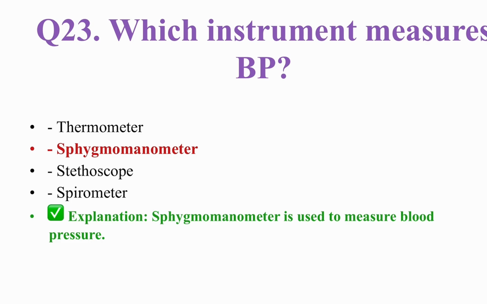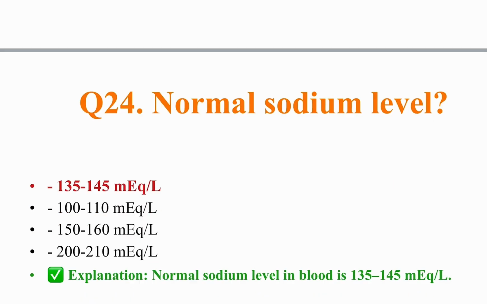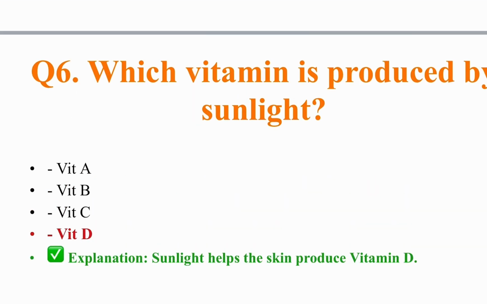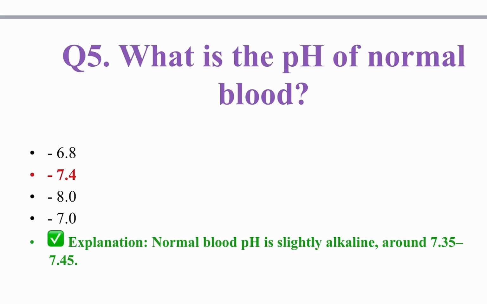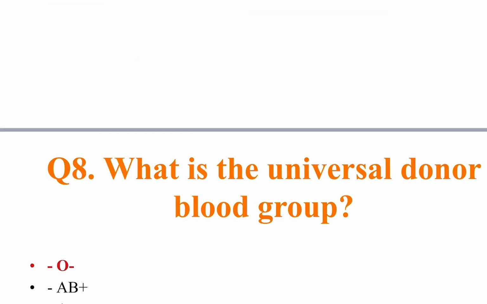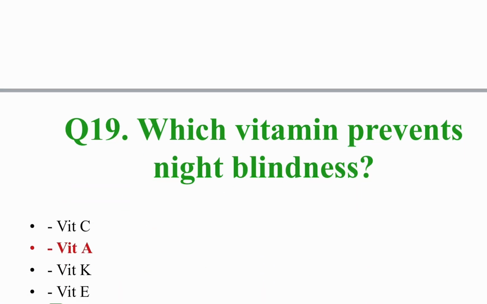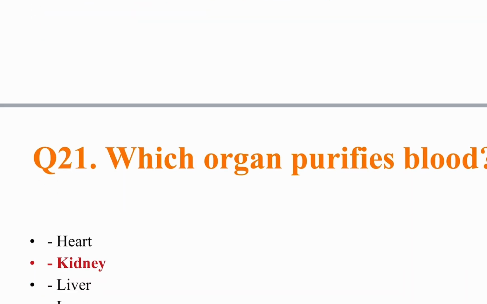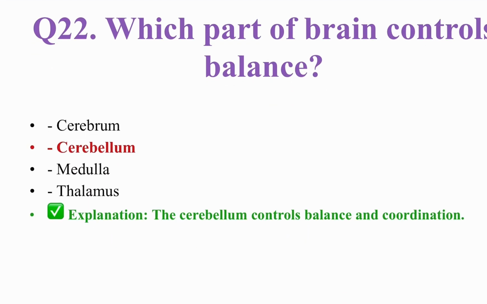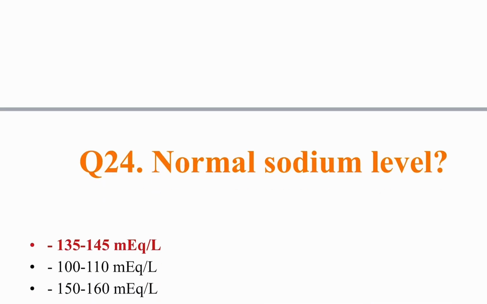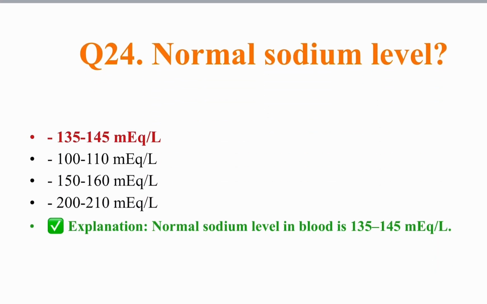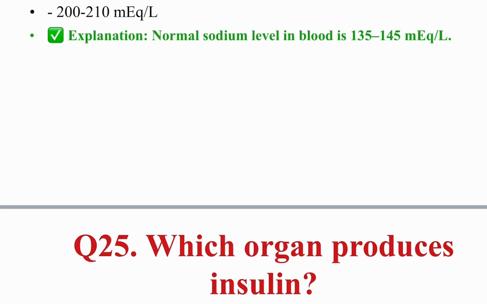Which instrument measures blood pressure? Sphygmomanometer, used to measure blood pressure. The normal sodium level in our body is 135 to 145 milli per liter.